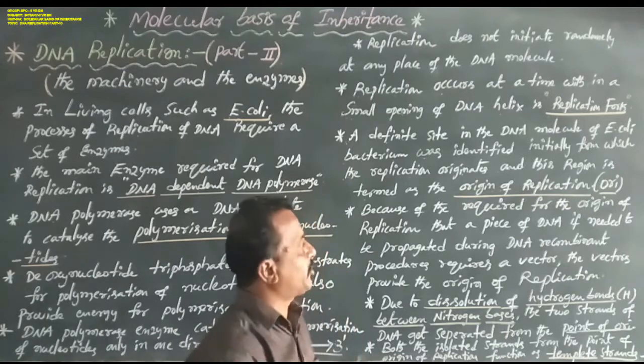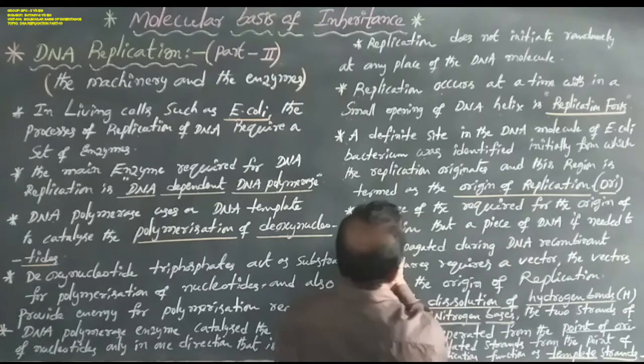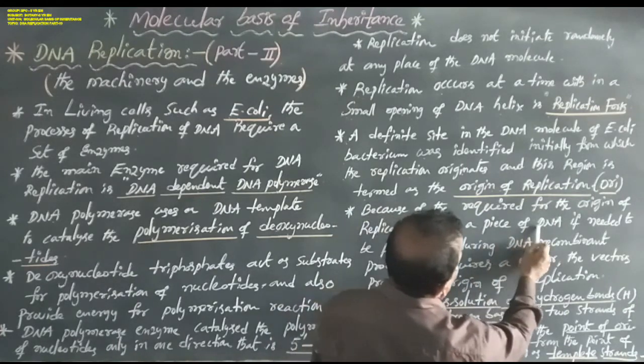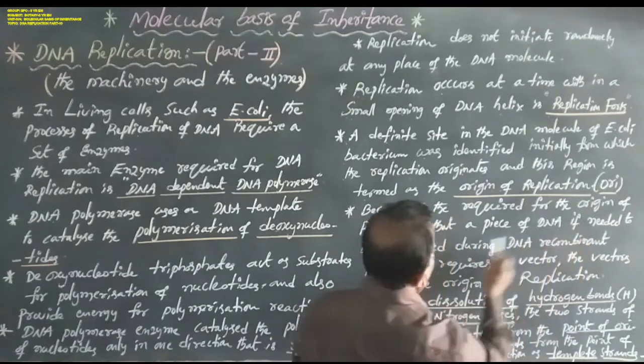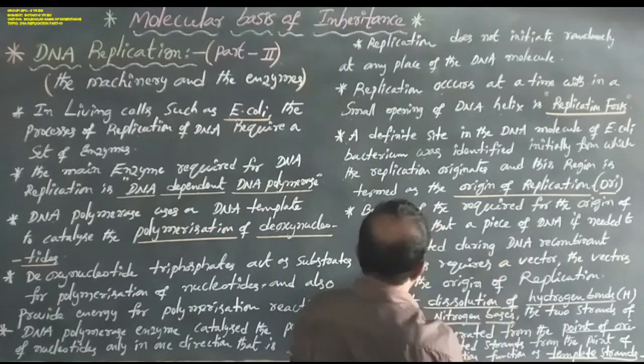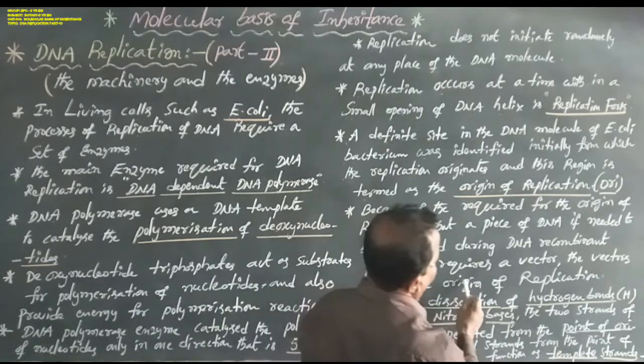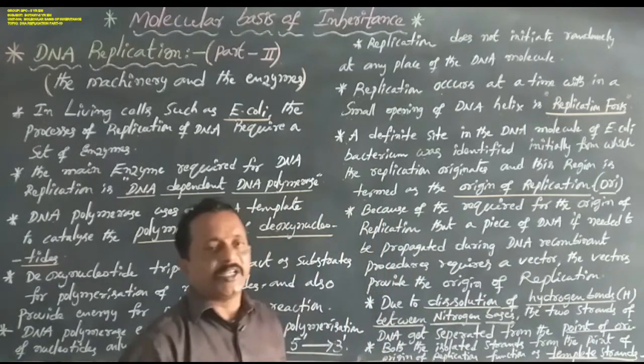Why is the origin of replication required? Because a piece of DNA, if it needs to be propagated during recombinant DNA procedures, requires a vector. This vector is always provided with the origin of replication.